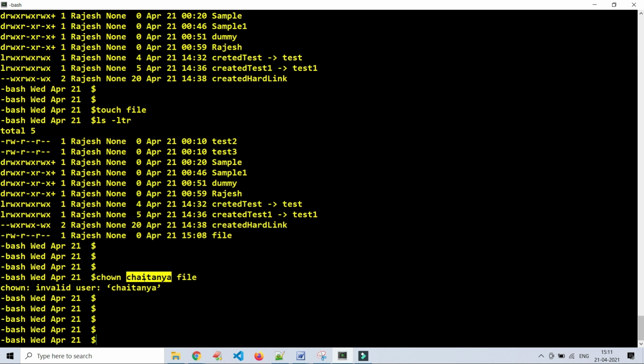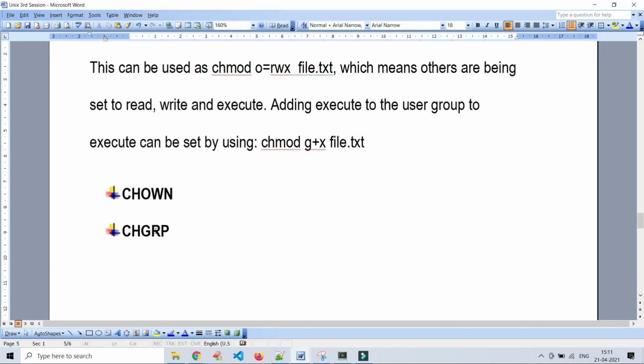But remember, if someone asks you, you can say that using chown we can change the ownership of a specific file or directory. In the same way, we have chgrp. By seeing that, you can say change group. You can ask one more question. We have a command to change the owner, change the group.